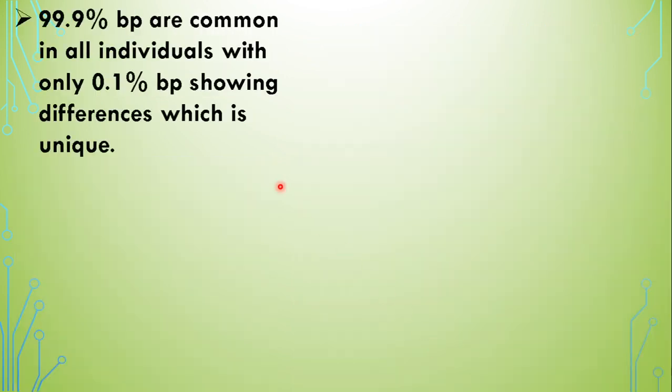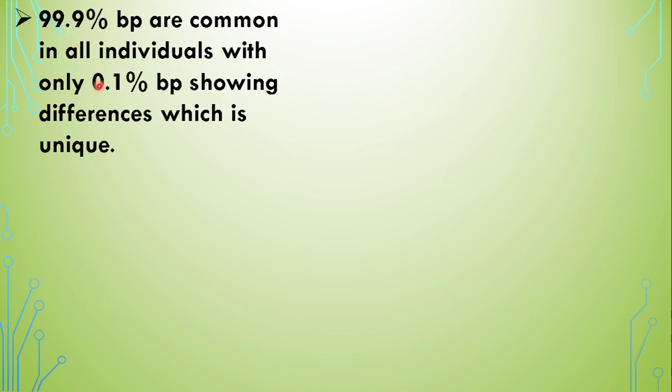Now the Human Genome Project. The salient features of the Human Genome Project state that 99.9% of the base pairs are common in all individuals. In all human beings, 99.9% of the DNA is exactly the same.